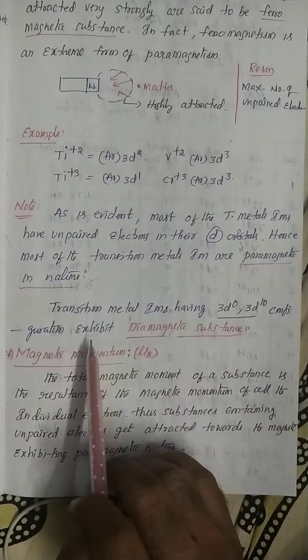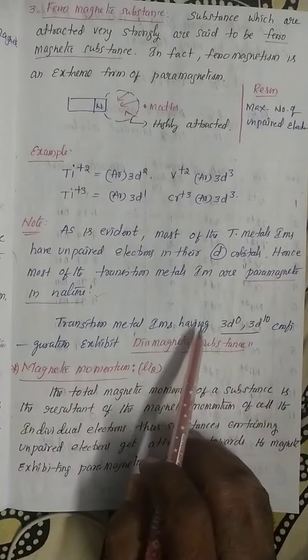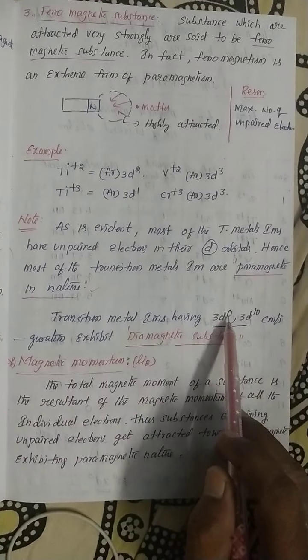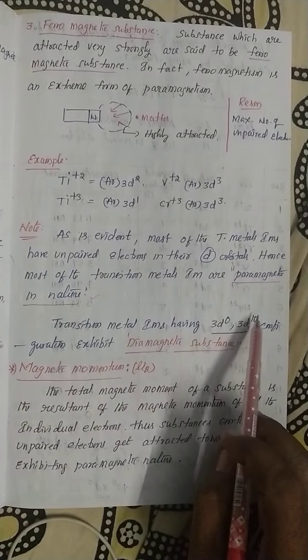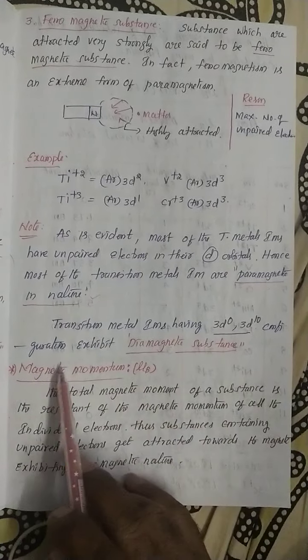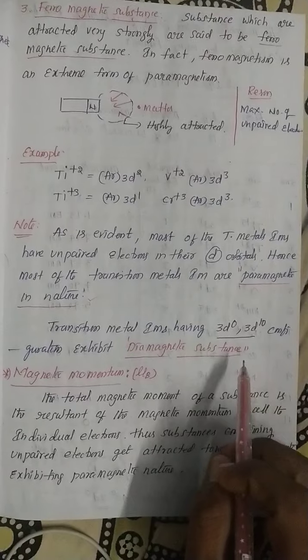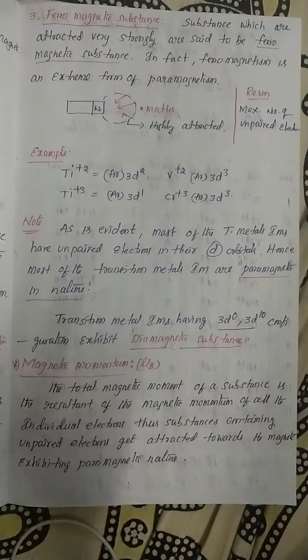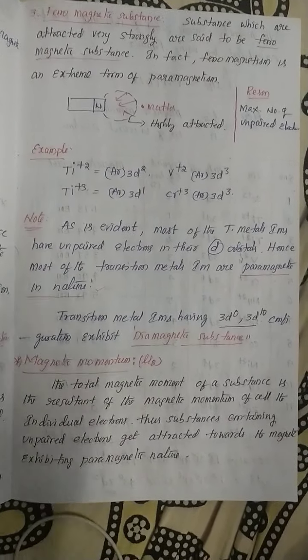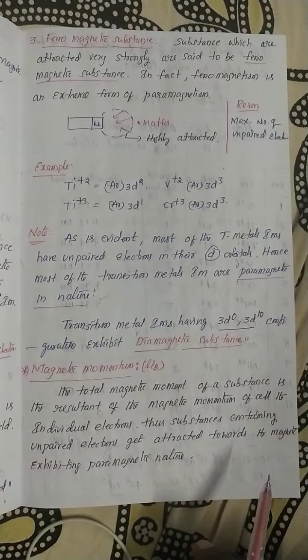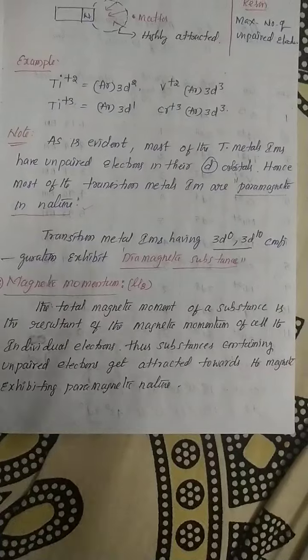And another important point, transitional metal ions that have 3d0 or 3d10, it means d orbital 0 electrons or d orbital 10 electrons, that kind of configuration exhibits a diamagnetic substance. It's nothing but non-magnetic behavior. Okay, my students, this is the introduction part of the types of magnetism of substances.